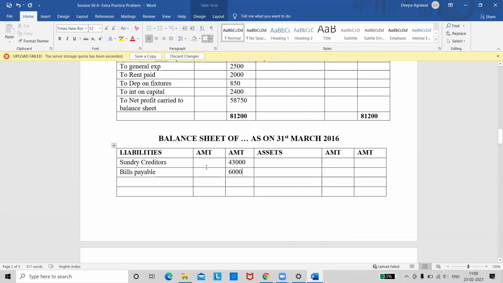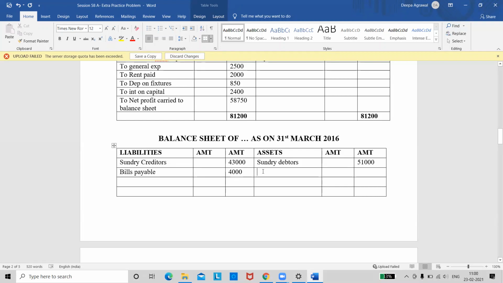The next entry is sundry debtors. Please check if you have any adjustment for anything. Ma'am, bills payable is 4,000. Okay, I'll take it. Sorry. Yeah, bills payable is 4,000. Sundry debtors, do we have an adjustment for bad debts or provision? No, right? We don't have any adjustments. So I'm taking it in the outer column.